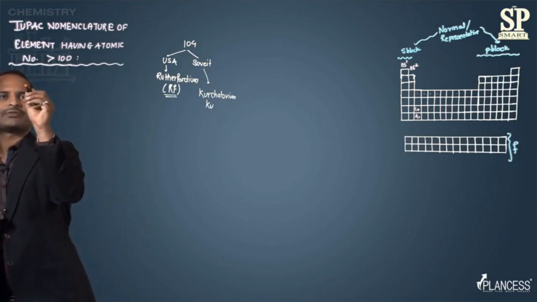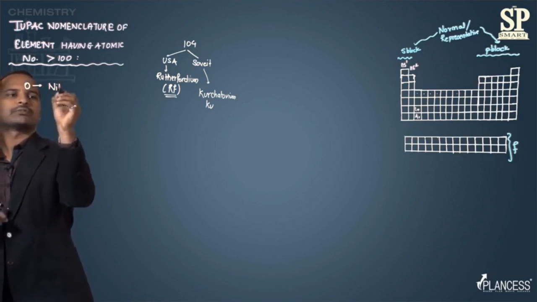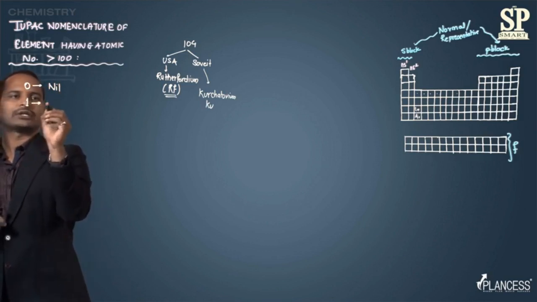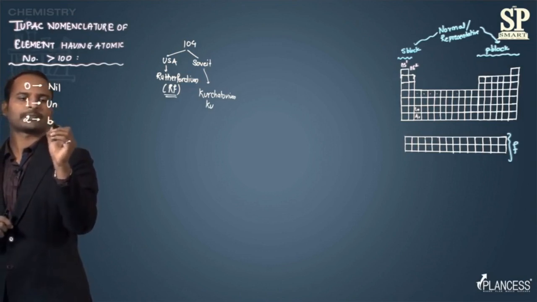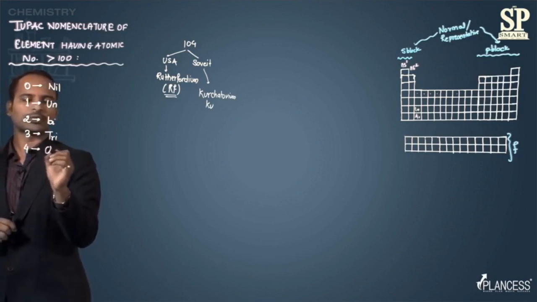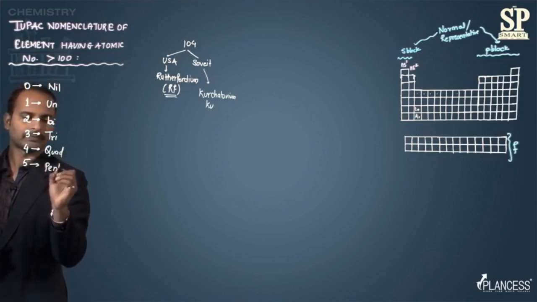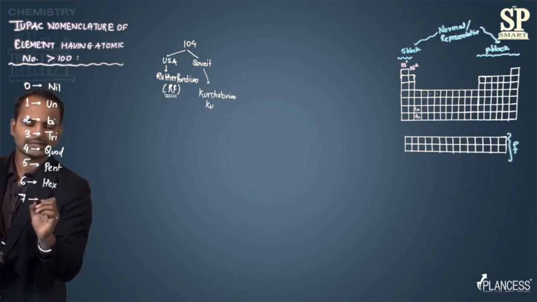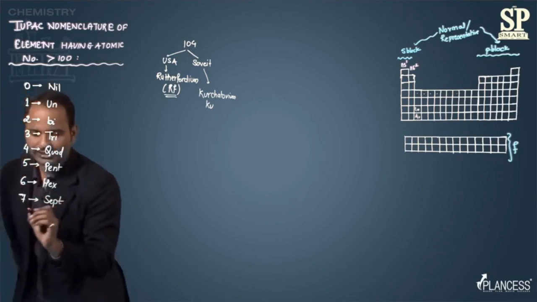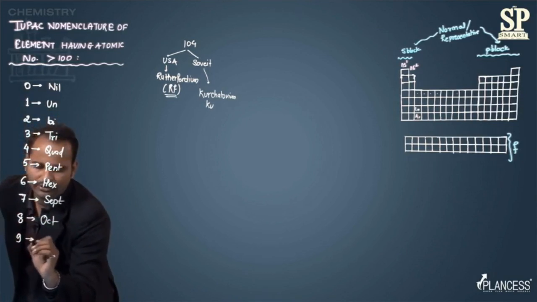If the digit is 0, then IUPAC says to use the term nil. If the digit is 1, then use un. If it is 2, use bi. If it is 3, then tri. If it is 4, then we use the term quad. If it is 5, we use pent. If it is 6, we use hex. If it is 7, it's sept. If it is 8, it's oct. And if it is 9, then we have the term enn.